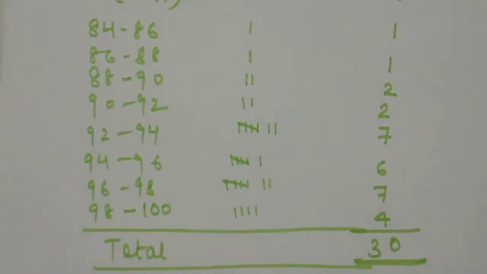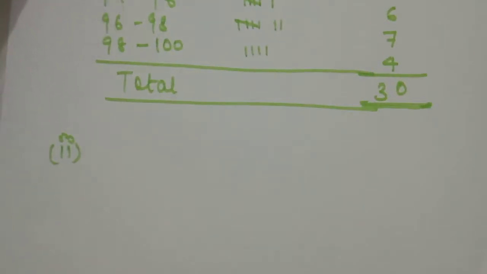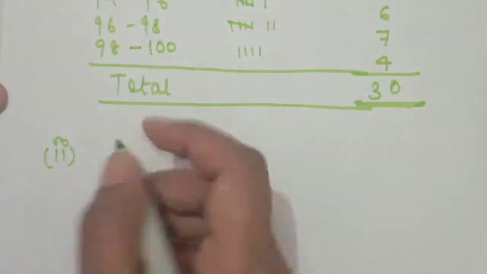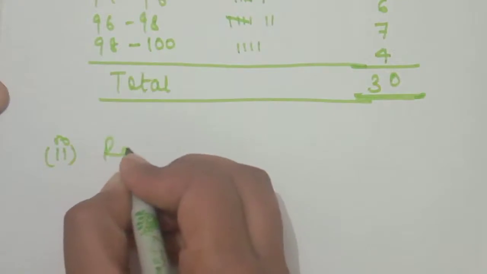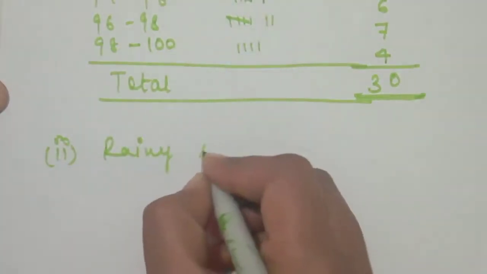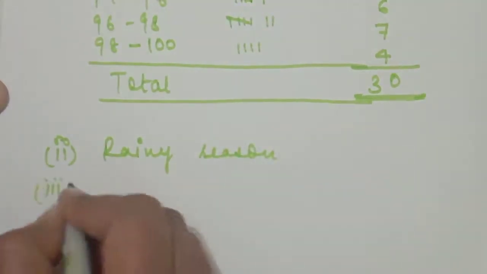Correct? This is your second question. Now the answer of the second part of this question: which month or season do you think the data is all about? Which month? Do you think this data is for the summer or the winter season? We know very well that this type of humidity level occurs only in the rainy season. And the third part is, what is the range of the data?